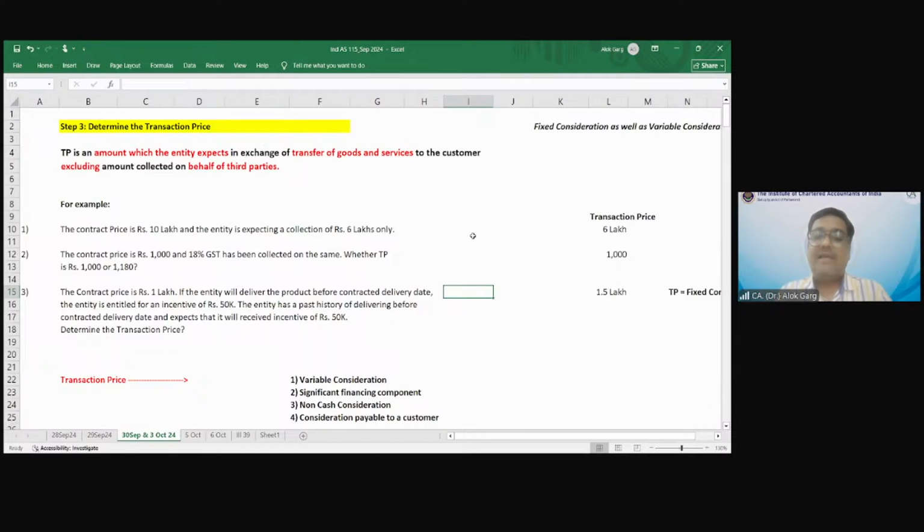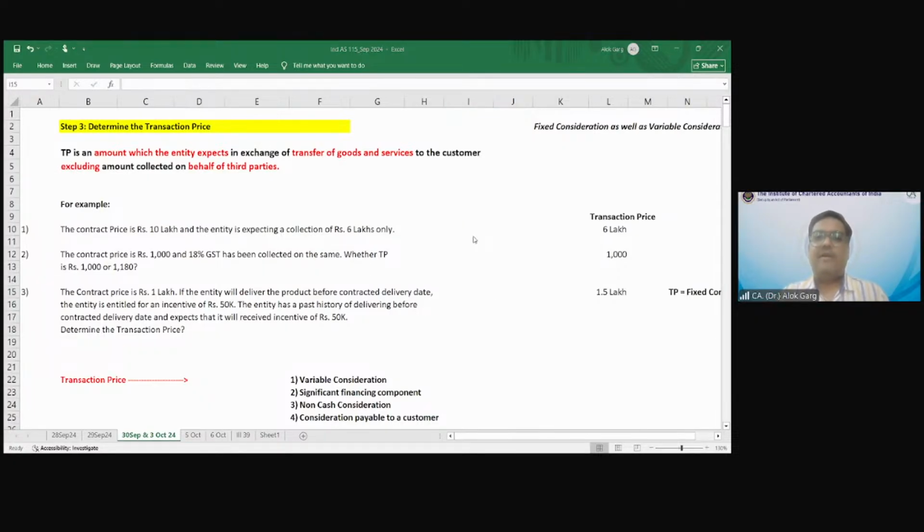The entity has a past history of delivering before the contract delivery date and expects that it will receive the incentive of rupees 50,000 also. Determine the transaction price. 1 lakh plus 50,000, sir. 1 lakh 50,000, because it has a past history. Based on past experience, there is a certainty of receiving the amount of 50,000 rupees.